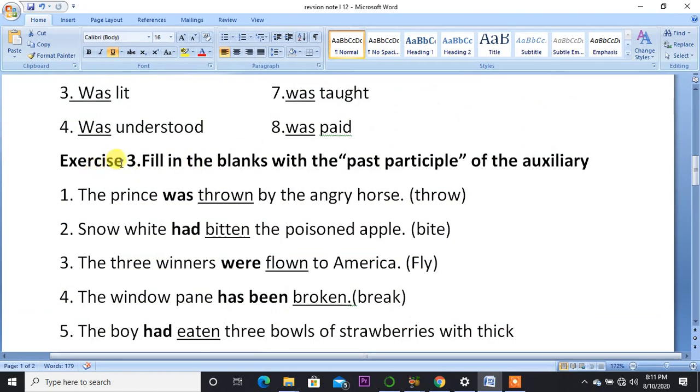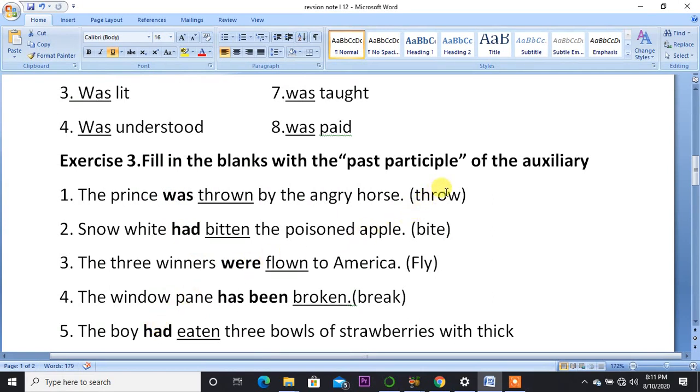Now the third exercise, fill in the blanks with the past participles of an auxiliary verb. Now we have already spoken to you about the auxiliary verb. It's a helping verb. Example, was, had, were, has been, and had, all this dark bold word is called a helping verb.